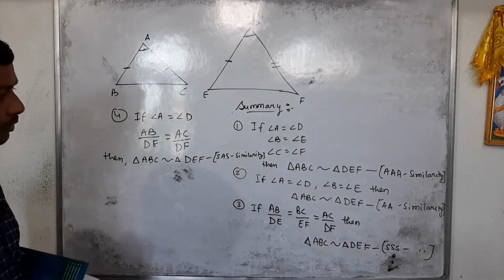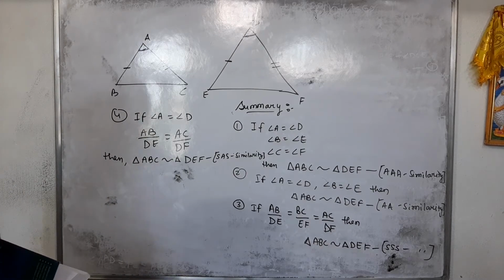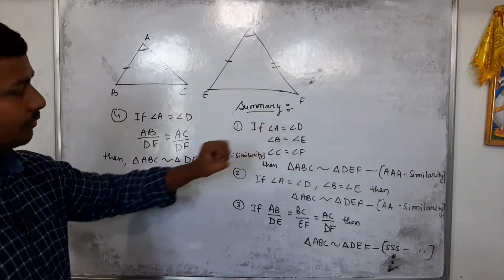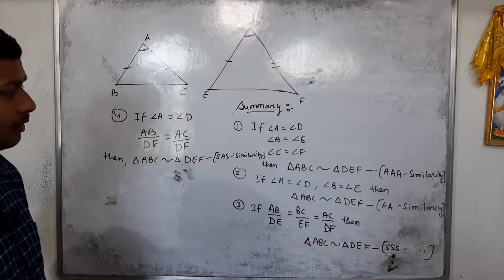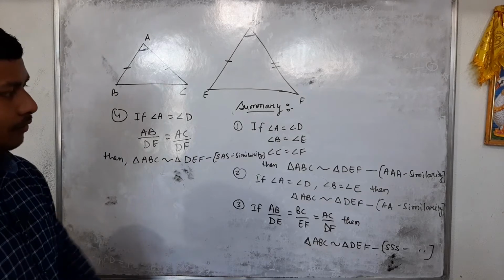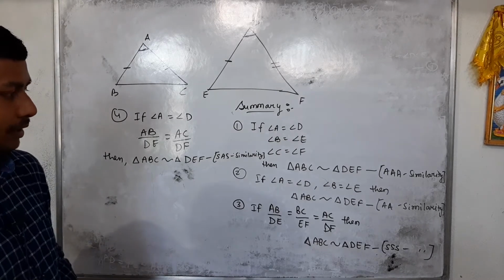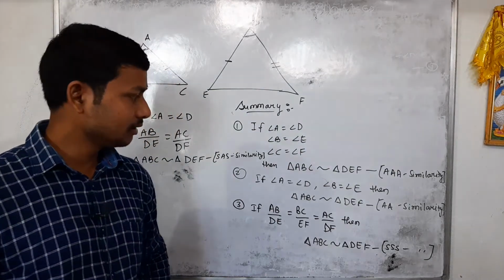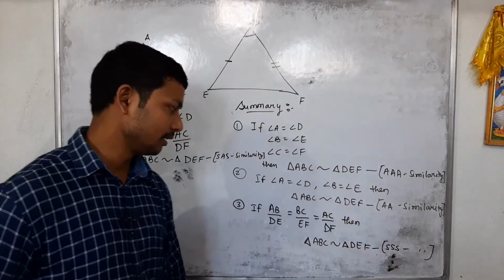So we have to memorize this or we have to practice this: if all angles of two triangles are equal, corresponding angles, then we can say that both triangles are similar from angle angle similarity. If two angles are equal of two triangles, then we can say that the two triangles are similar, from angle similarity.